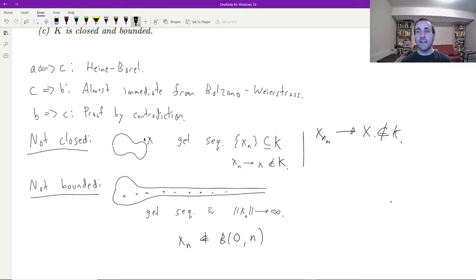And so any sequence of that form can't possibly converge to something, and indeed any subsequence is going to have this property as well, so it can't possibly converge. So we have all subsequences don't converge to any limit, and so in particular that means that K can't possibly be sequentially compact in that situation either. So we've derived a contradiction in both situations, so indeed K must be both closed and bounded if it's sequentially compact. All right, thanks.